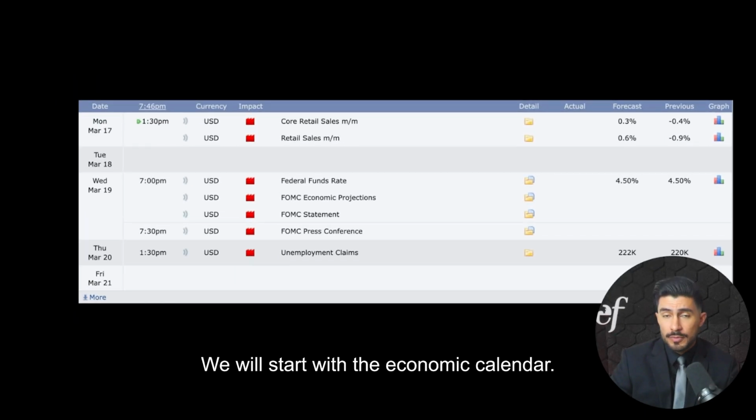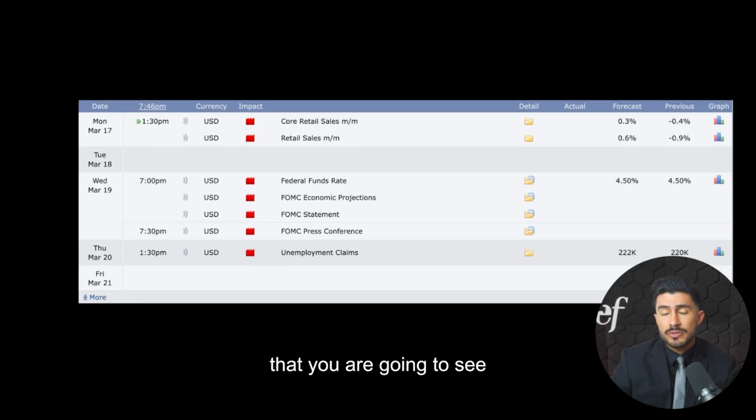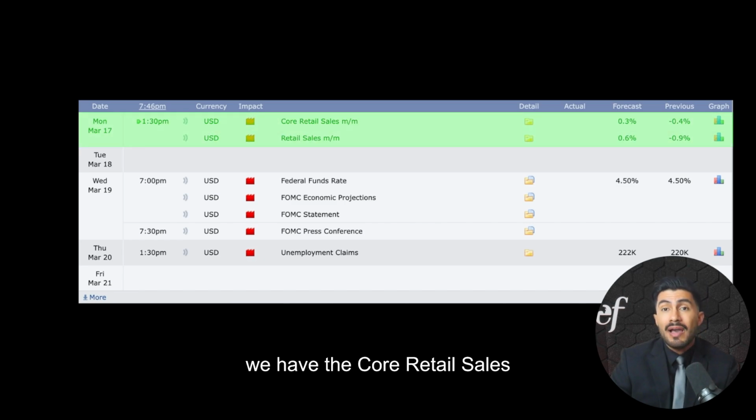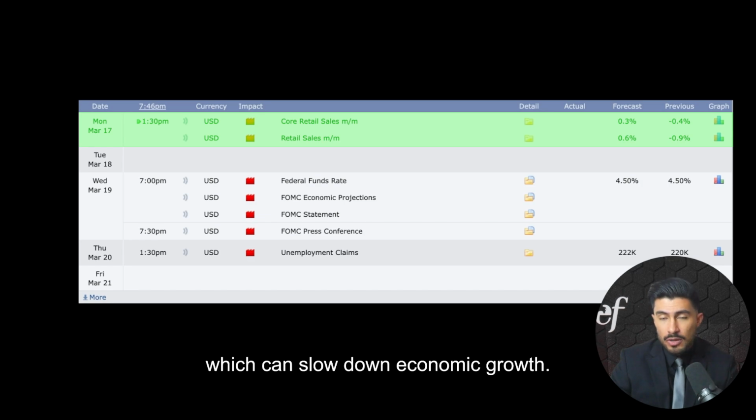We will start with the economic calendar, and don't forget, all these hours that you are going to see are based on GMT-5. This week, the financial markets will be influenced by key economic data releases and monetary policy decisions. On Monday at 1:30 p.m., we have the core retail sales and retail sales reports. These indicators show how much consumers are spending. Higher numbers mean people are buying more, which can boost the economy and strengthen the US dollar. Lower numbers indicate weaker consumer spending, which can slow down economic growth.